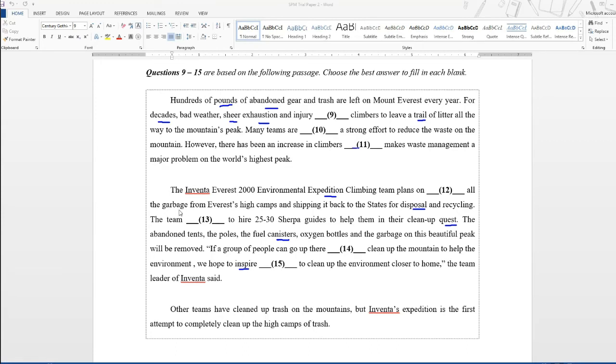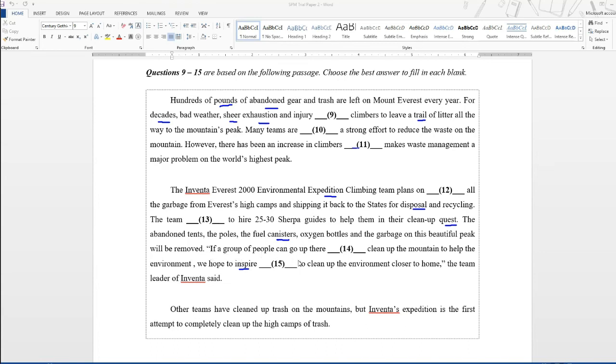The Inventor Everest 2000 Environmental Expedition Climbing Team plans on, question number 12, all the garbage from Everest high camps and shipping it back to the States for disposal and recycling. The team, question number 13, to hire 25 to 30 Sherpa guides to help them in their cleanup quest. The abandoned tents, the poles, the fuel canisters, oxygen bottles, and the garbage on this beautiful peak will be removed.